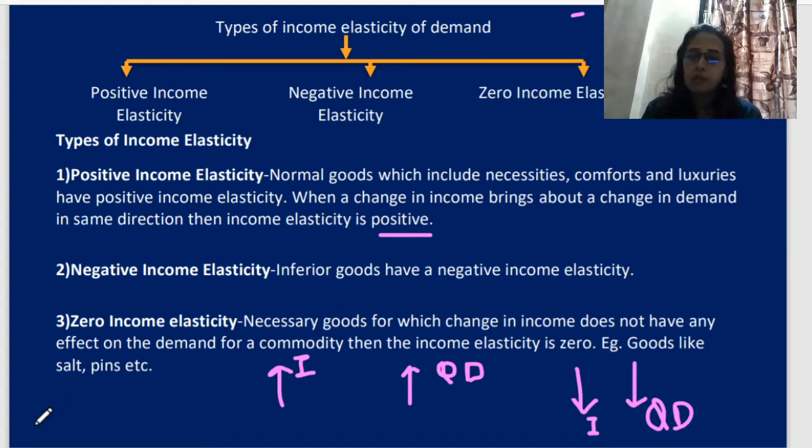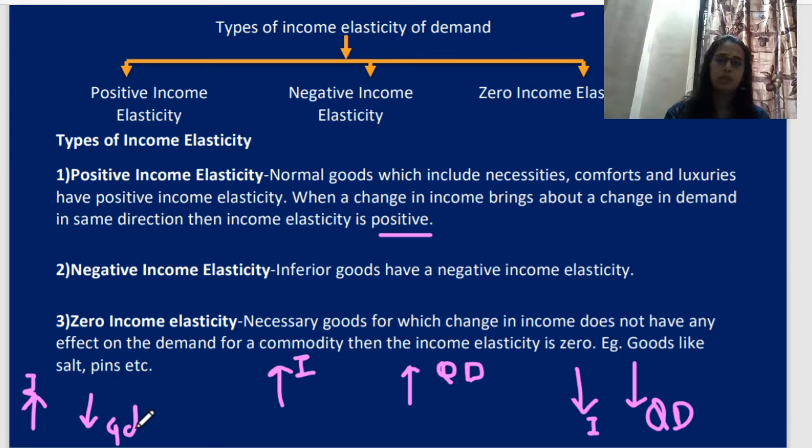But sometimes what happens, if my income increases, quantity demanded falls. This is exactly opposite to whatever we have discussed in positive income elasticity. How?